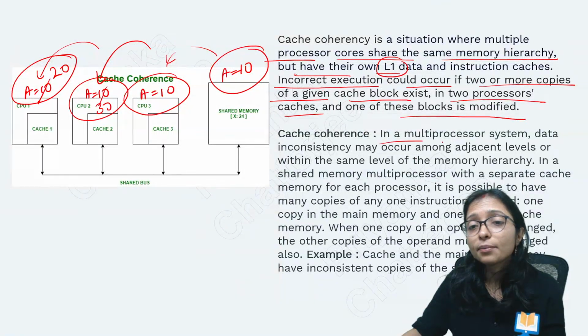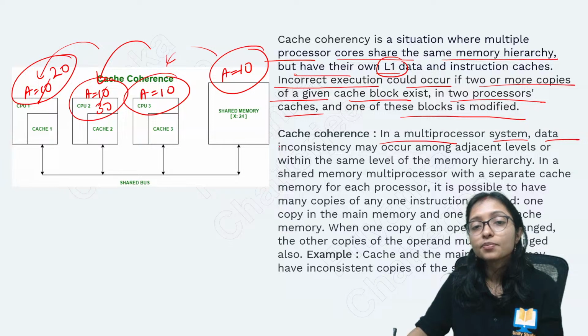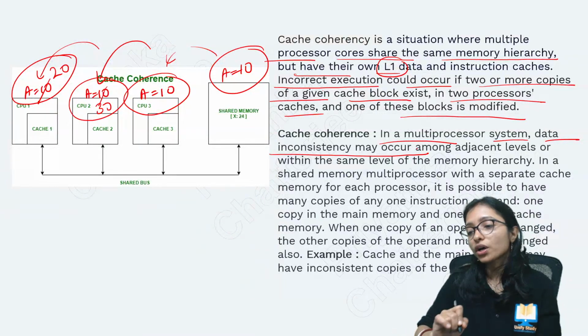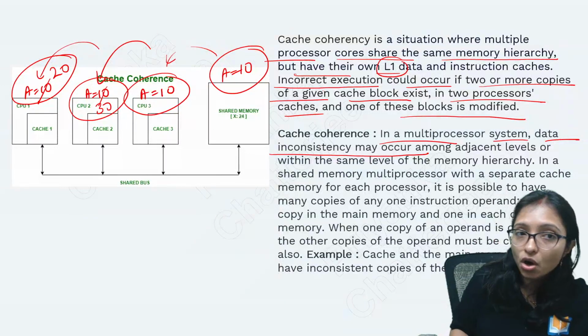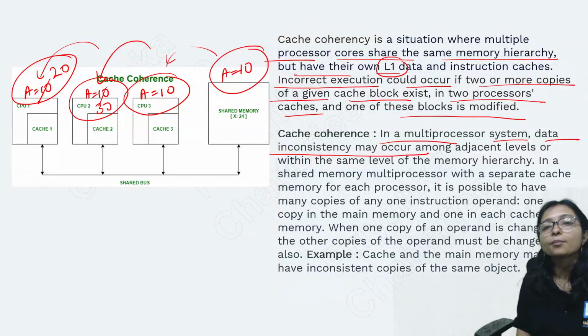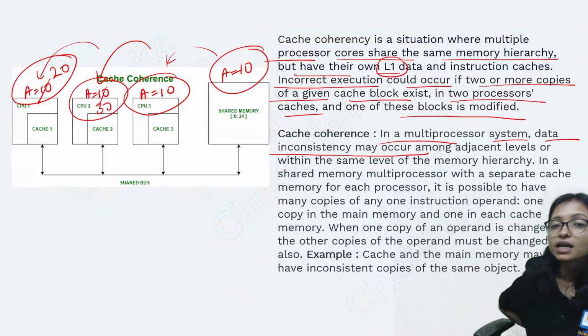So here in a multi-processor system, data inconsistency may occur. In this situation, data inconsistency occurs because one variable is giving different numbers among the adjacent or the same level of memory hierarchy. In a shared memory multiprocessor with separate cache memory for each processor, it is possible to have multiple copies. That is called cache coherence. This is the main problem of cache coherence. Got it? So cache and the main memory have inconsistencies, copies of the same object. This is the main problem.